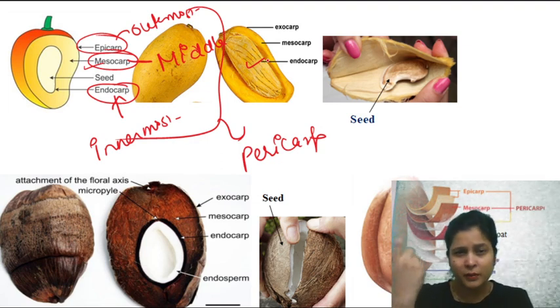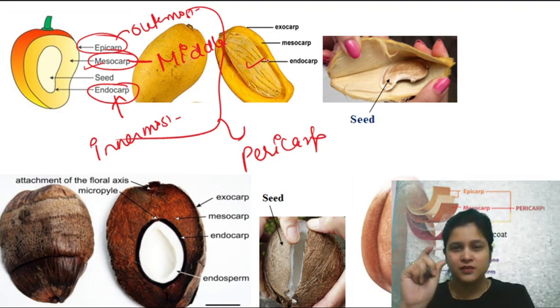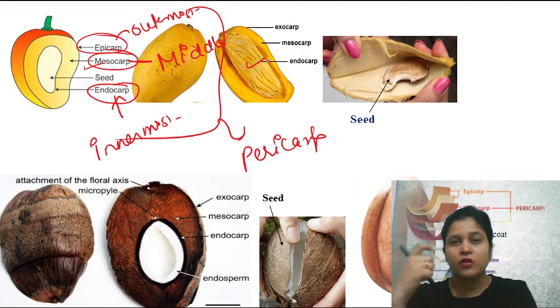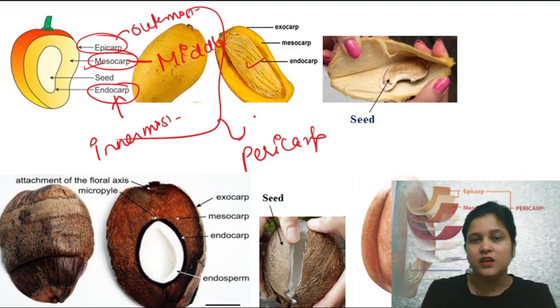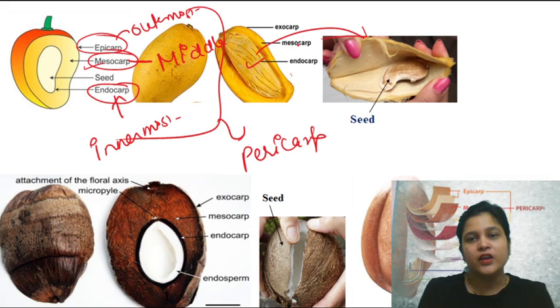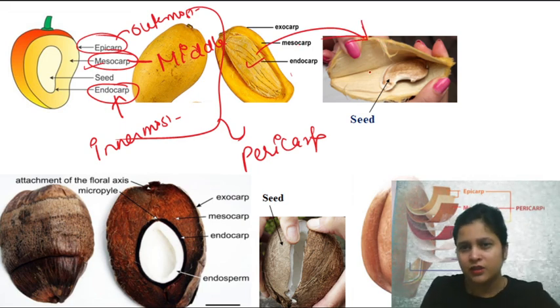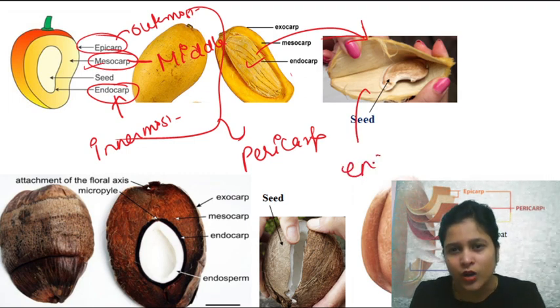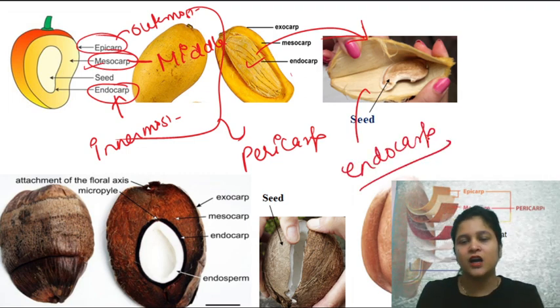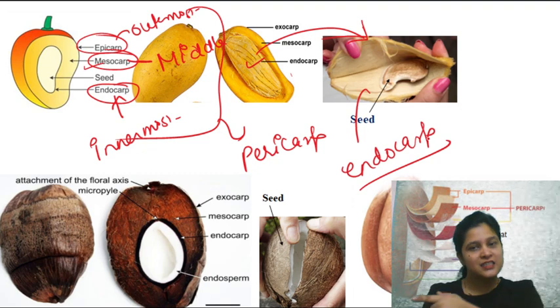We eat the pulpy part of mango, and there is a seed. Actually, what we call seed is not seed. We call this seed in local language, not in biology. In biology, we call it endocarp. This is stony hard, and the seed is hidden inside.